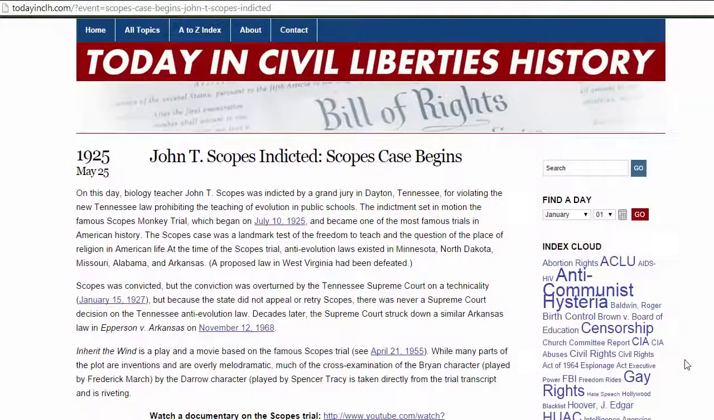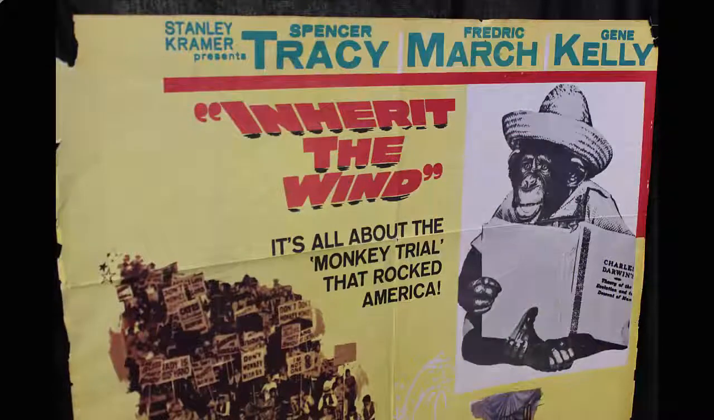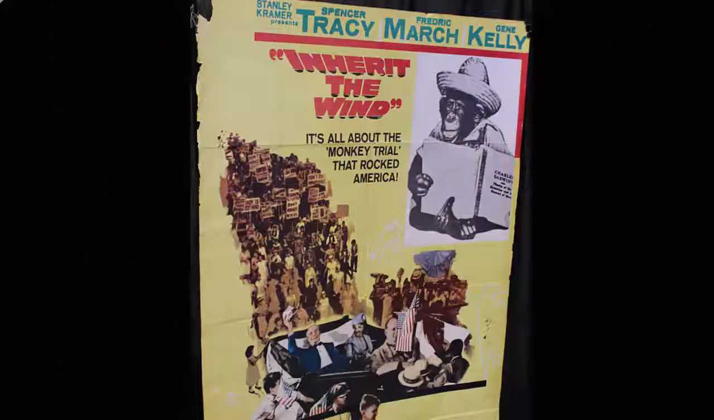In the 1920s, the most famous civil liberties case was the Scopes monkey trial. That's where biology teacher John T. Scopes was prosecuted for teaching evolution in his high school biology class in violation of a Tennessee law that outlawed the teaching of evolution. The battle over religion in the schools and evolution continues to this day.